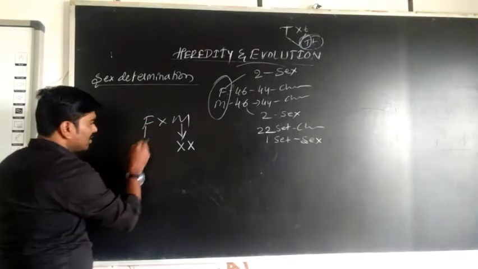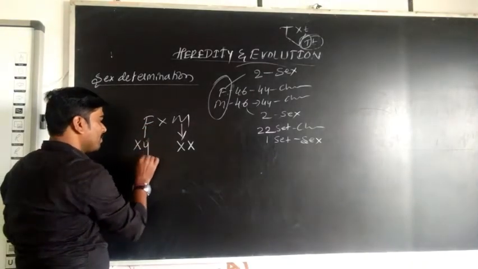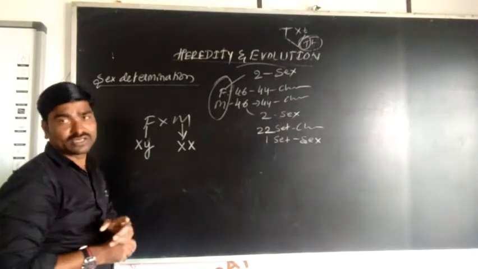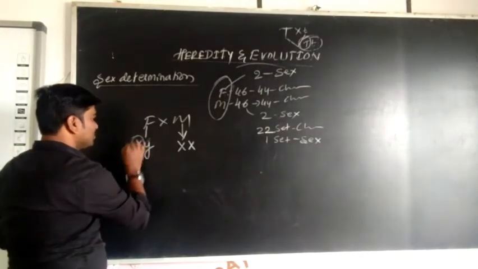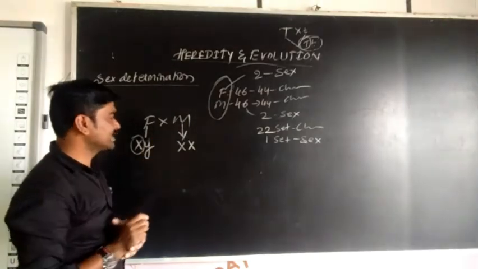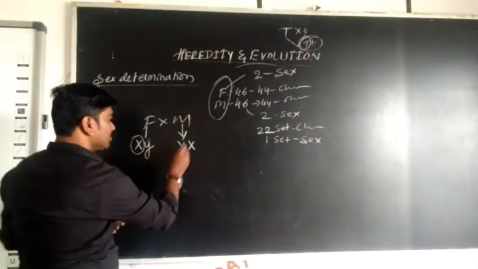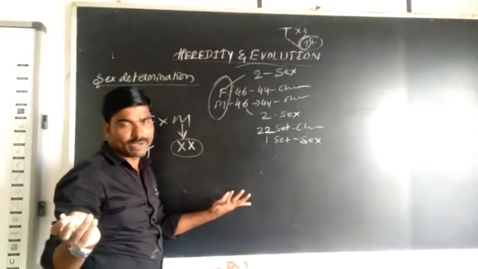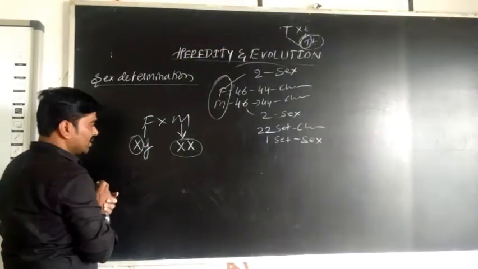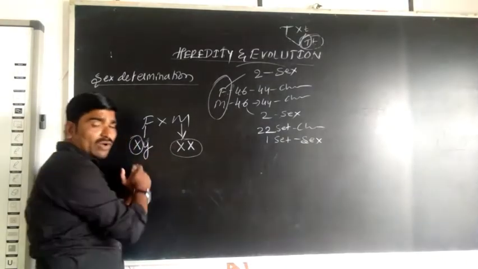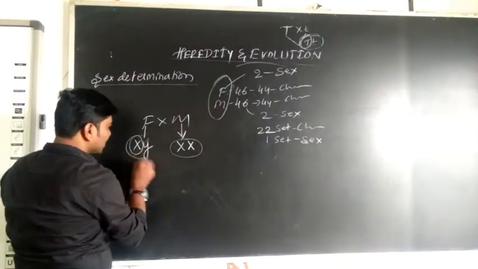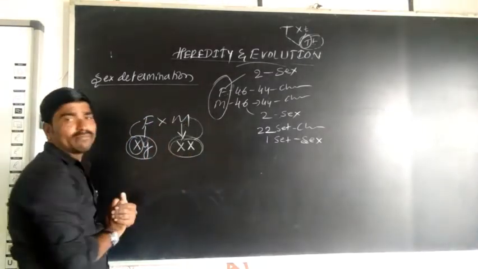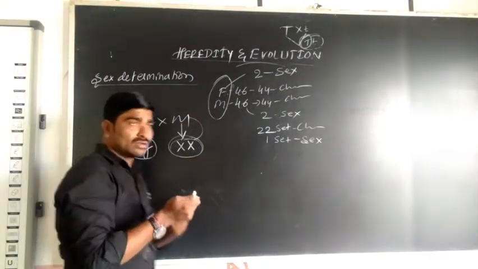So in a father, these are the sex chromosomes in a father. So the sex chromosomes in a father and the sex chromosomes in a mother. The sex chromosomes in a mother are always XX, uppercase X. But in a father, uppercase X and uppercase Y. So these are the sex chromosomes in a father. These are the sex chromosomes in a mother. During the reproduction,